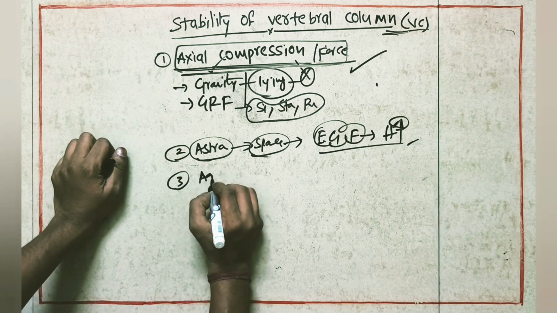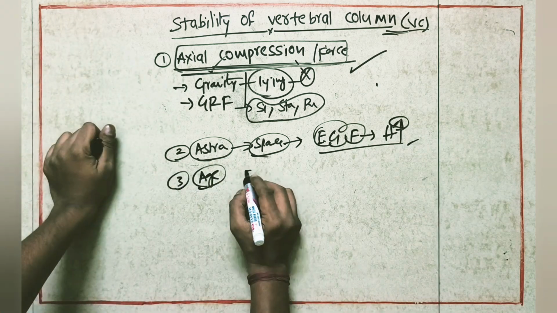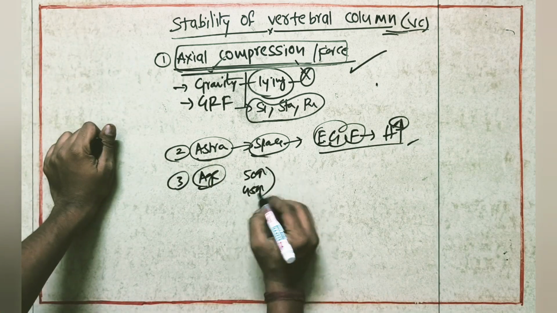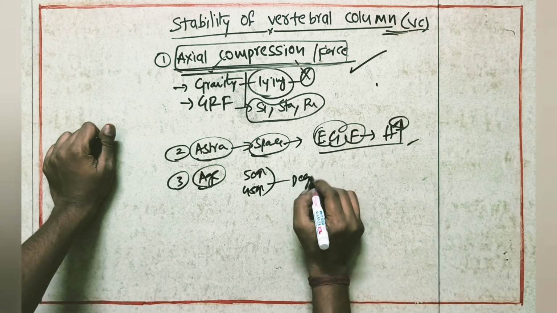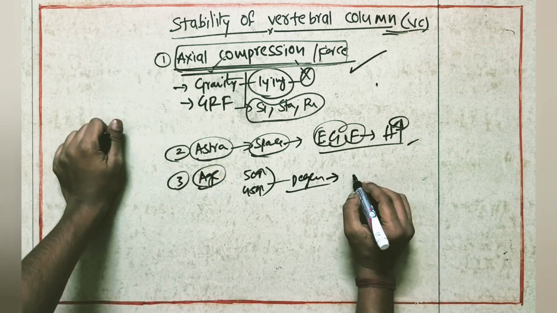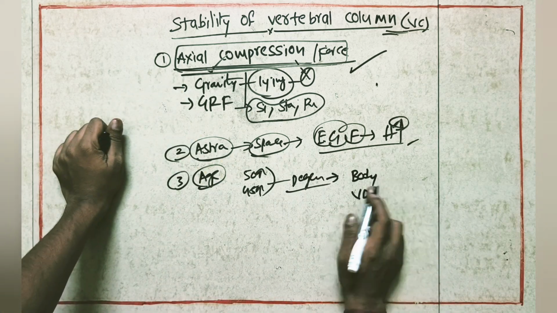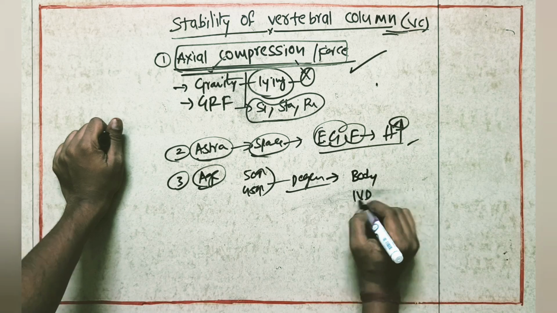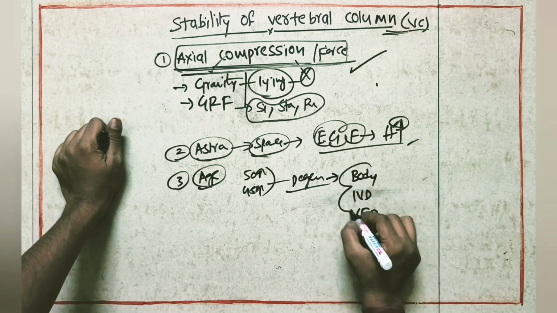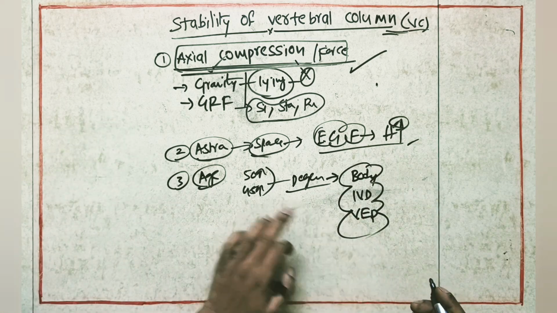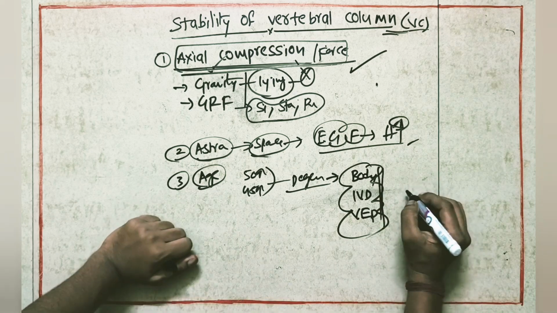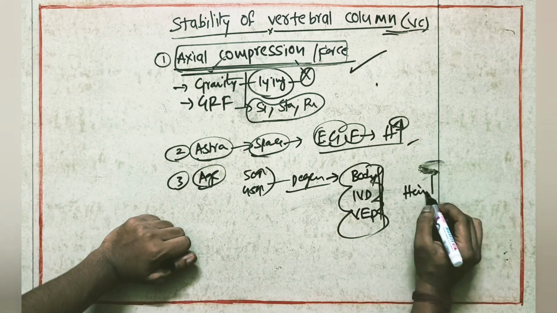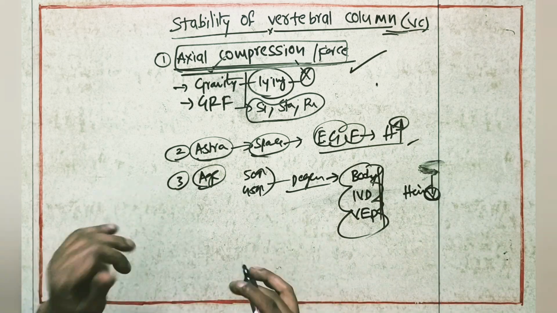And the third point: because of age, if the age is more than 50 or 45 years, there are structural changes, namely degeneration, in the body of the vertebra, the intervertebral disc and the vertebral end plates. So degeneration happens due to age in these structures. Because of these things also, the height of the vertebral column will decrease. So this is about the axial compressive force.